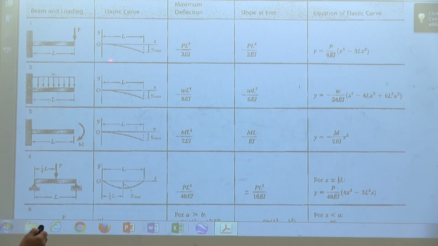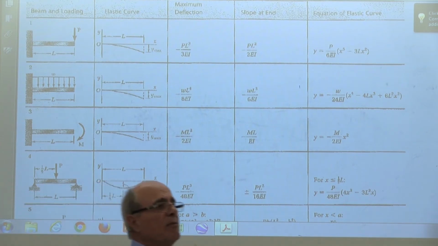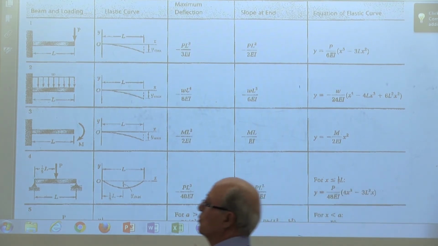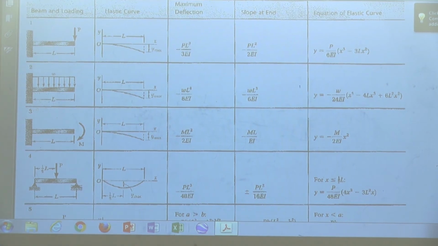Equation of that curve. Everybody see that? That is being done for different beams, you can have 10 of them or you can have 100 of them. Everybody understand that? All you have to do is add this one to that one. Okay, read it for me. What's the maximum deflection? Look how simple this is. What's the maximum deflection for this beam?